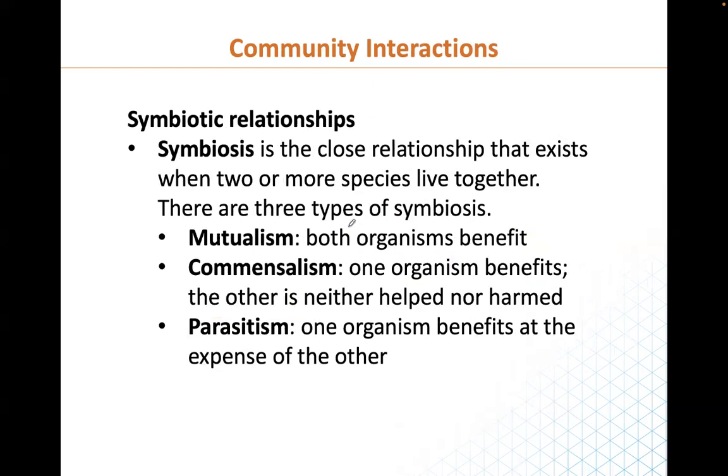Now let's talk about the types of symbiotic relationships we have. They are divided into three sections. What is symbiosis by itself? It is a close relationship that exists when two or more species live together.